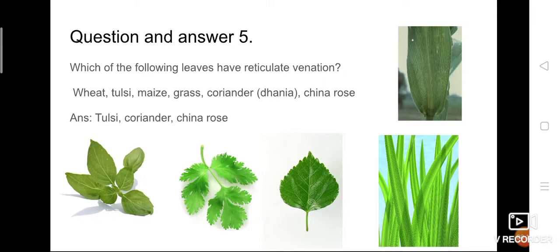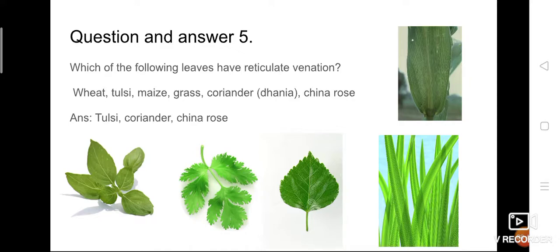Grass, parallel venation. Coriander. If you check coriander leaves, I can find the mid vein as well as side veins, so it comes under reticulate venation. China rose is nothing but hibiscus. In that flower's leaves also, reticulate venation. So among the given plants, tulsi, coriander and China rose have reticulate venation.